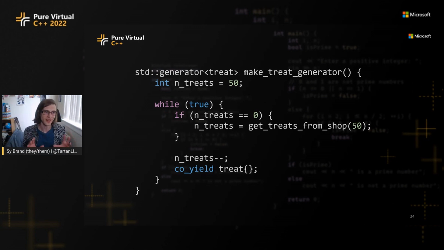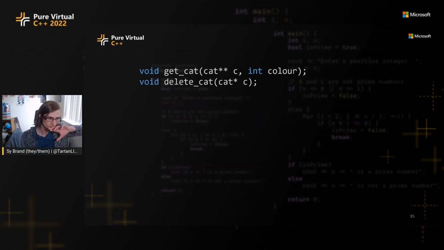Okay, how do we get our cat object in the first place? Well, unfortunately, the API which I deal with for getting my cats is a very old, crufty C API. It looks something like this. We have a getCat function, which takes a pointer to a cat, and it will allocate a cat somewhere and then fill in this pointer, and it's an out parameter pointer, essentially.